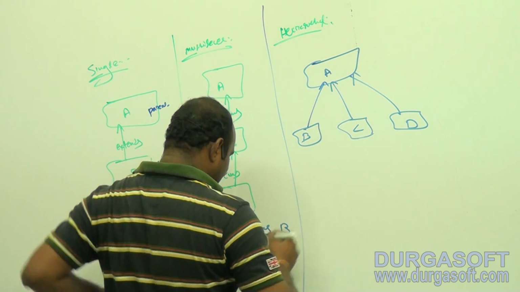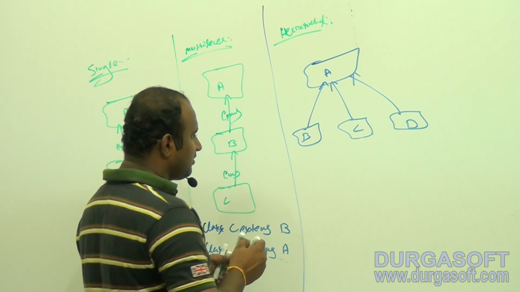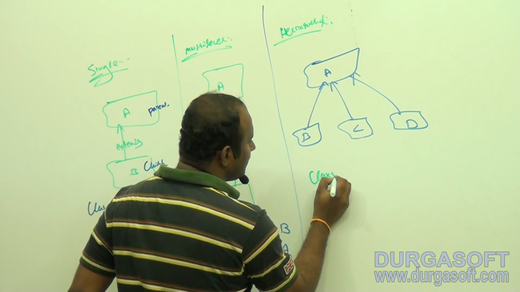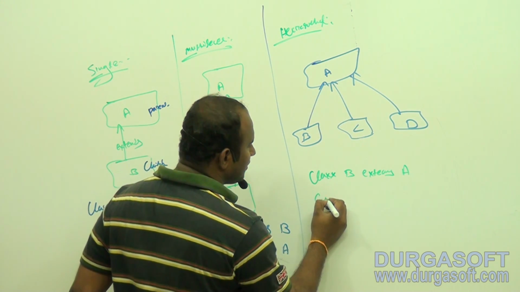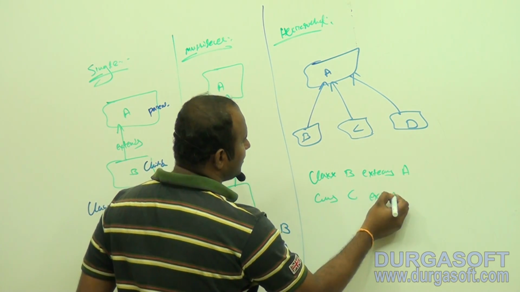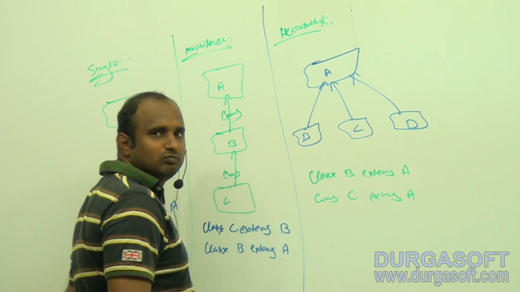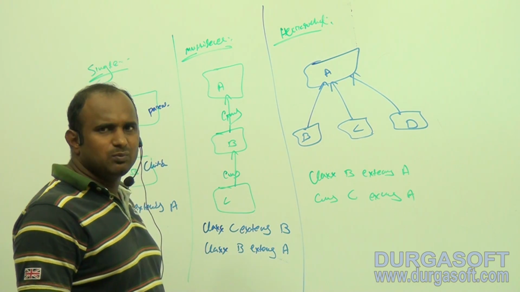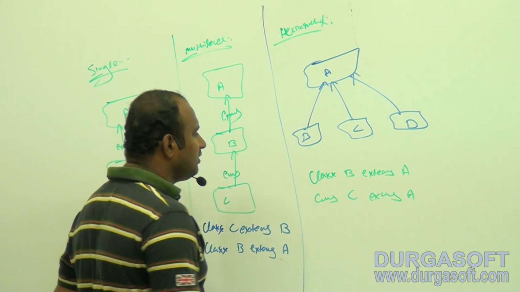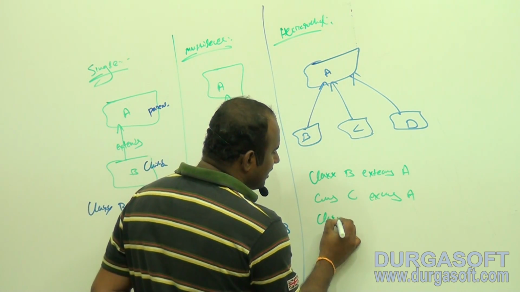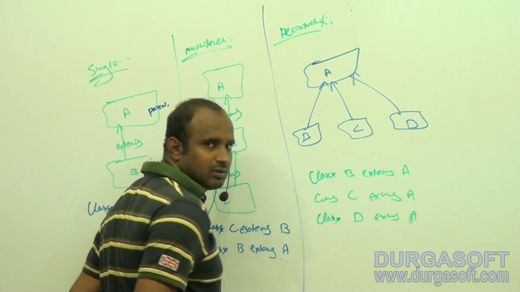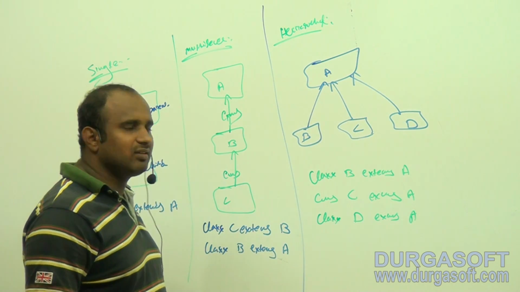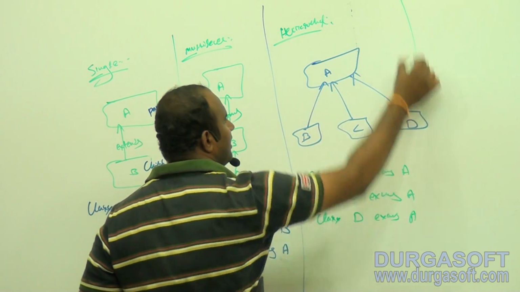Now what is the syntax of this one? Class B, the first child, is extending the father. Class C is also extending the same father. One father with more than one kid is called hierarchical inheritance. Class D extends which class? A class only. Class D extends A class. This is called hierarchical inheritance.